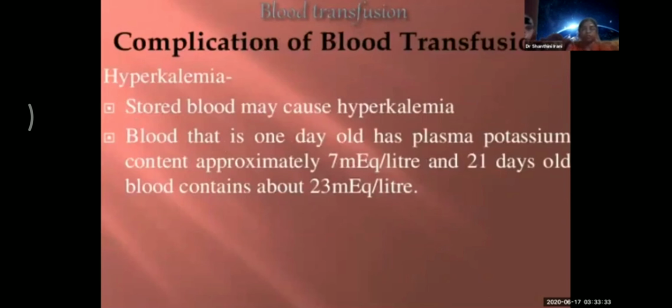Hyperkalemia: you have to treat for the high level of potassium. You'll have to stop the transfusion because hyperkalemia will stop the heart. Start giving the patient glucose and insulin, which will transfer the potassium into the cell.